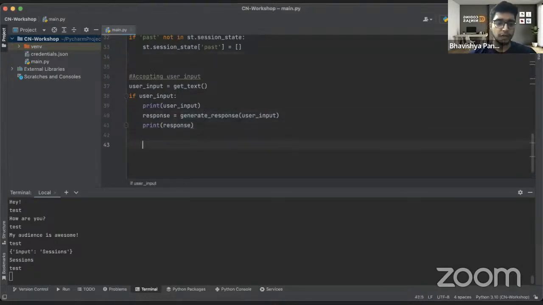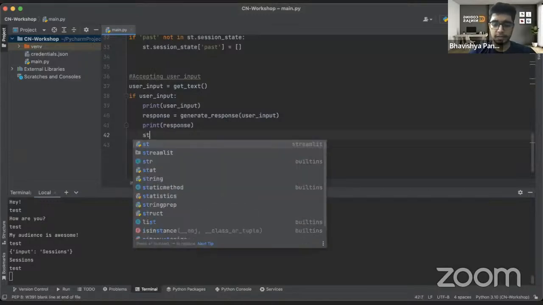So when I have these outputs, I want it to reflect how are you, I want it to reflect test, I want it to reflect these things, right? So how would it reflect? For that, once we get the user input, it is generating the output for us, and then it would append the user input.